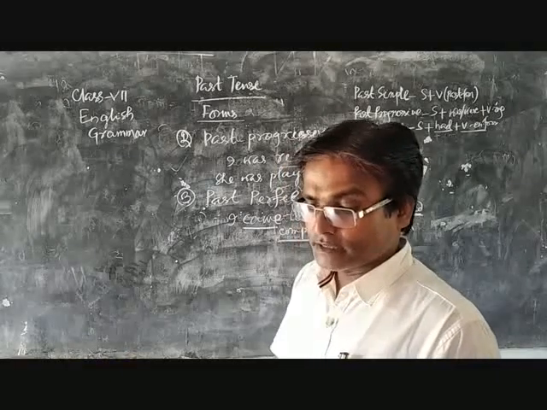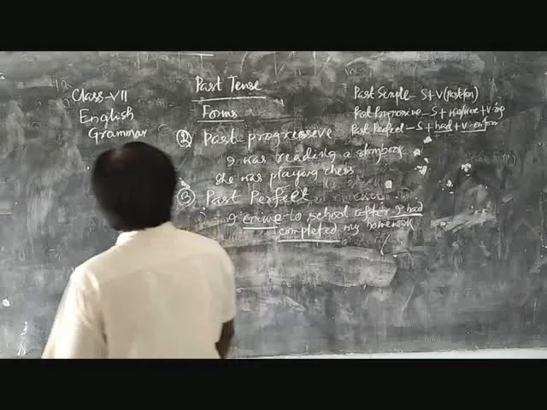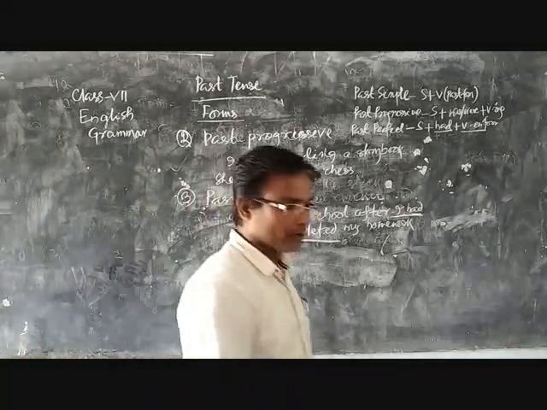Next comes the past perfect continuous tense. It is the last part of past tense.